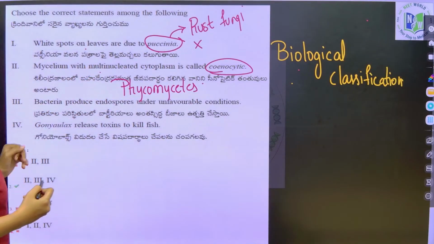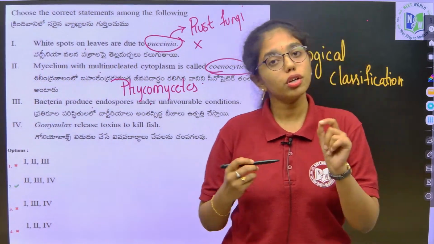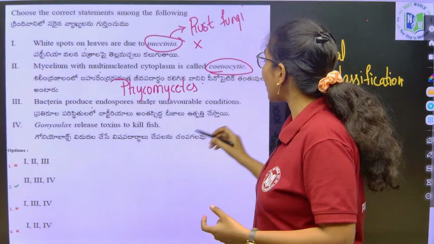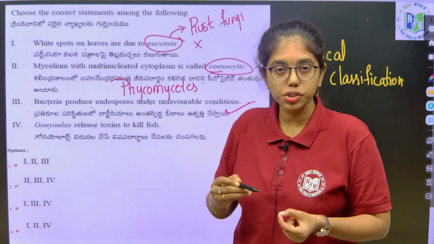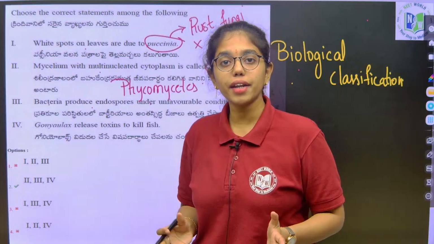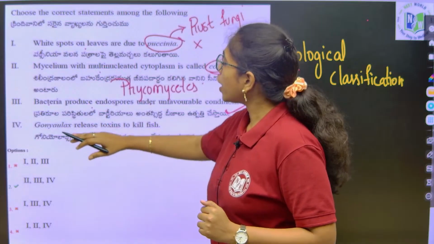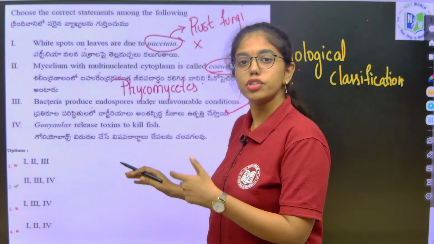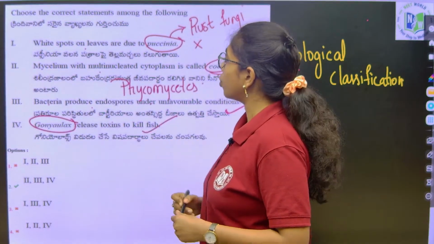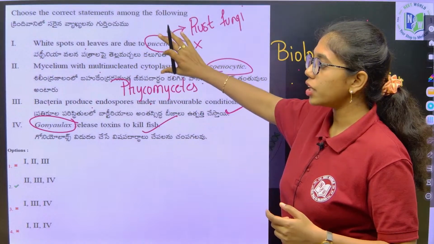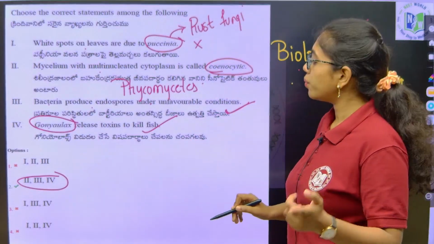Third statement: bacteria produce endospores under unfavorable conditions. True, endospores are produced under adverse conditions. They serve as organs of perennation, not reproduction. During favorable conditions, what does bacteria do? It conducts binary fission. Next, Gonyaulax releases toxins to kill fish. True, this causes red tides in the Red Sea. So, this is also true. What is the wrong statement here? Statement 1 is wrong, the other 3 are true. So, the correct statements are 2, 3 and 4.